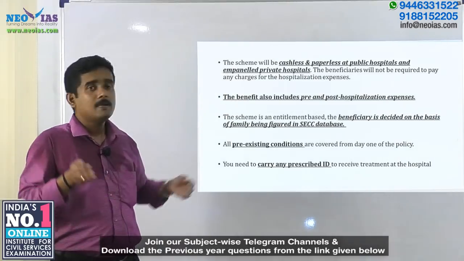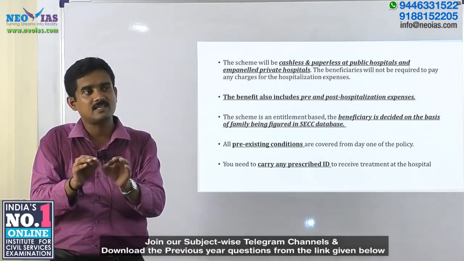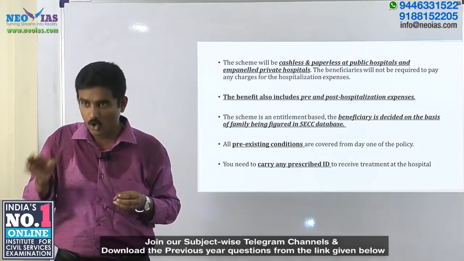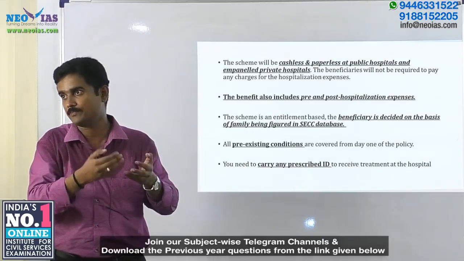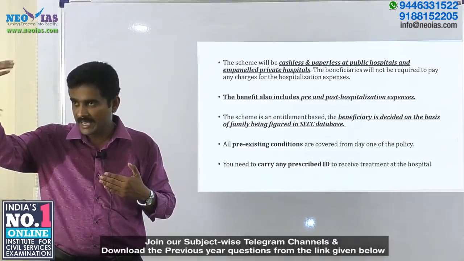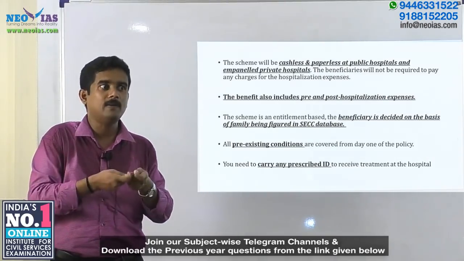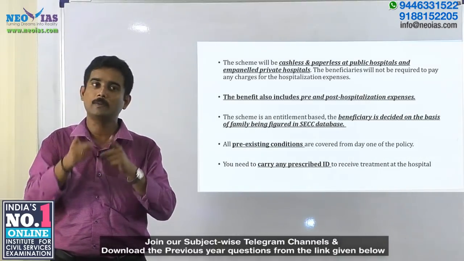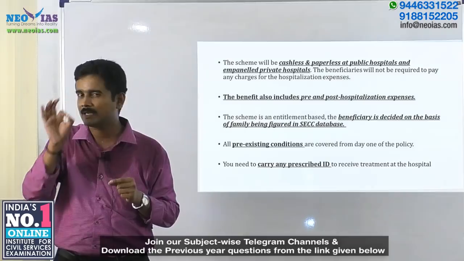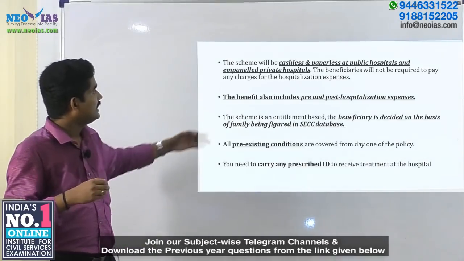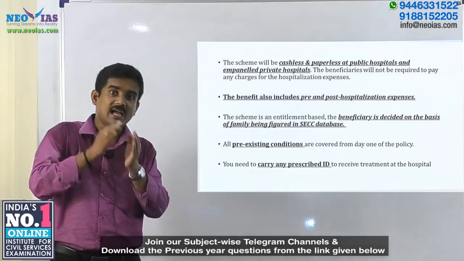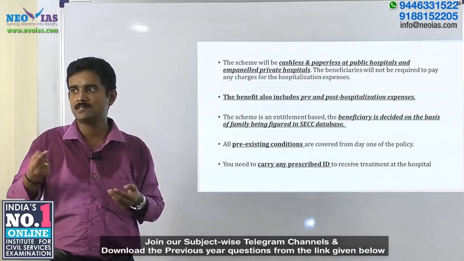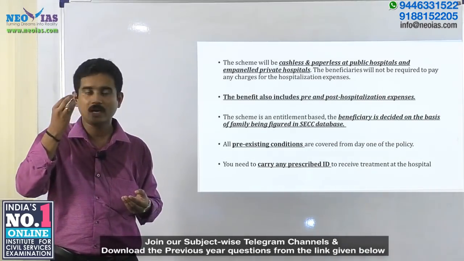So cashless, paperless facilities, understand that these facilities can be availed definitely in public hospitals and also in private hospitals which are empaneled under this scheme, which means that there can be a list of X number of private hospitals wherein the people will be getting the benefit as well. So benefit will be available for people in both public as well as private hospitals, is one key point which we need to remember. Then the benefit also includes pre and post hospitalization expenses. Pre and post hospitalization expenses are covered under the Pradhan Mantri Jan Arogya Yojana.